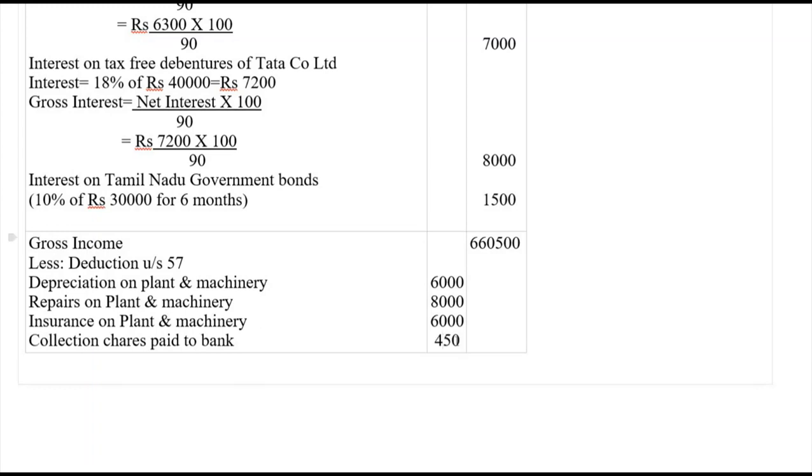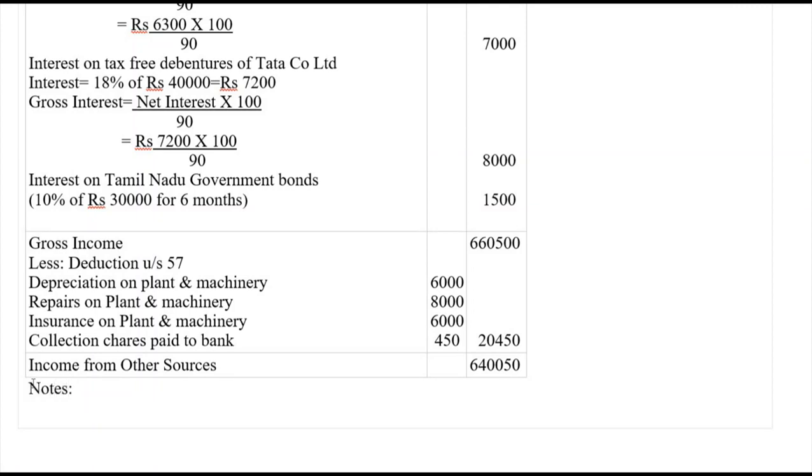So 6 plus 6, 12, plus 8, 20, so 20,450 is what we arrive at. So income from other sources will be 6,40,050.